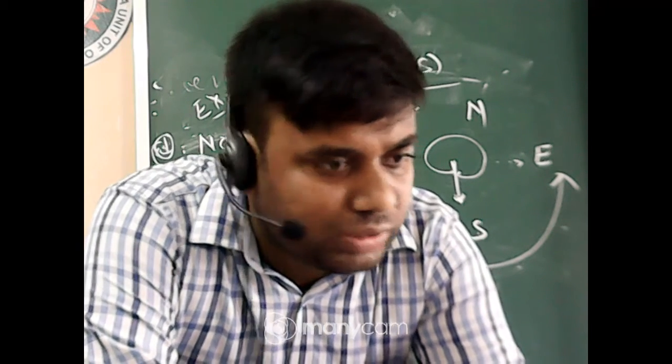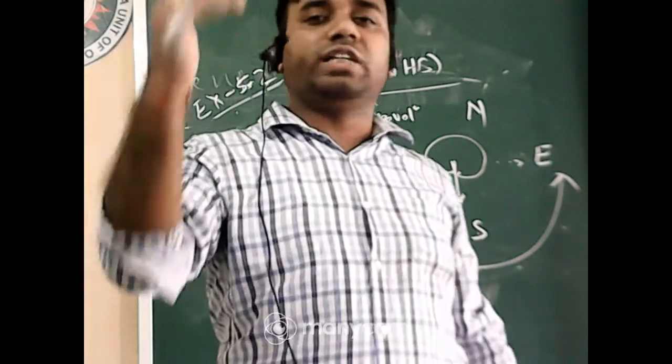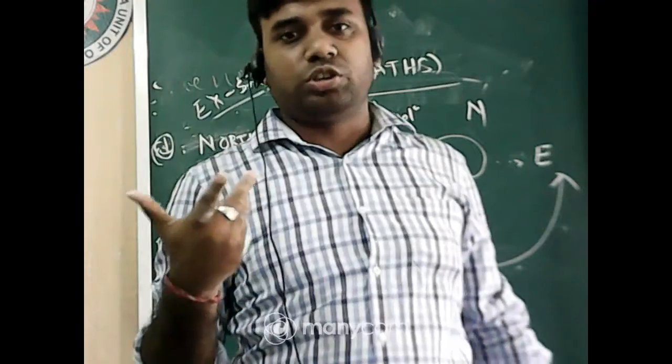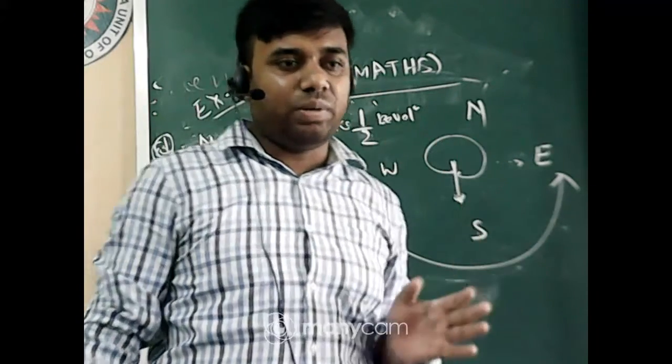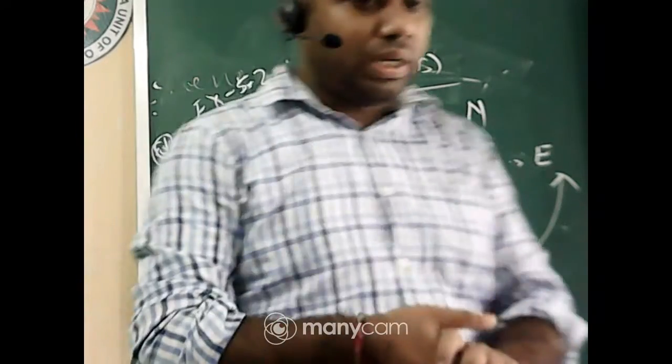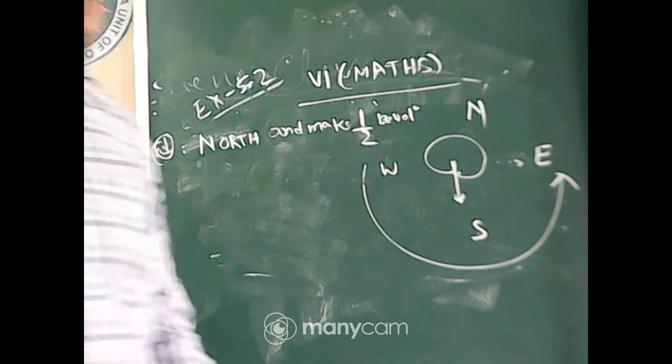So the answer is south, because 1/2 revolution means 1/2 into 360 degrees, which is 180 degrees. 180 degrees means just opposite. Got it everyone? I hope the concept is clear for question number 3 of exercise 5.2.